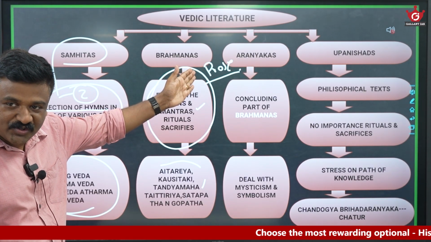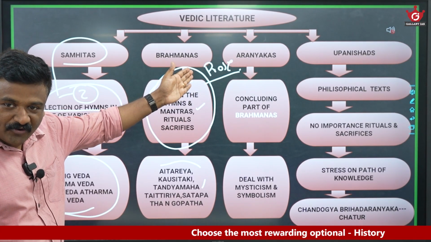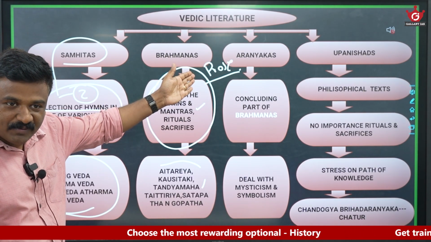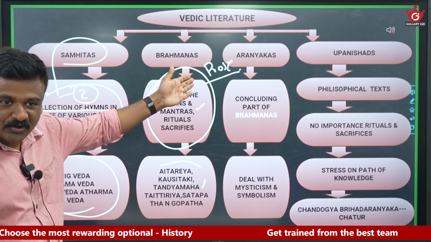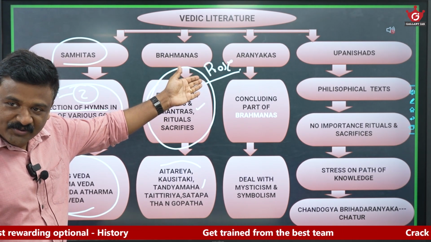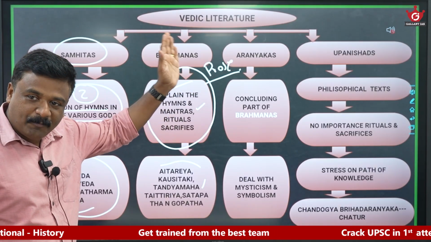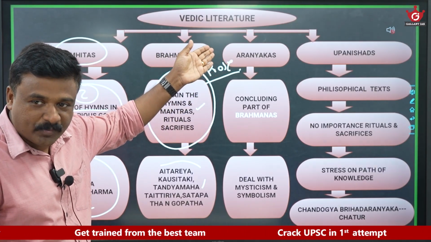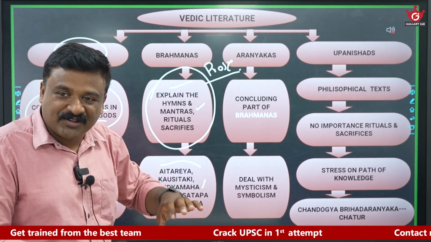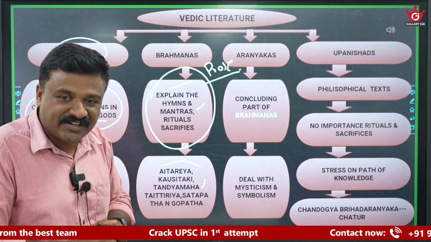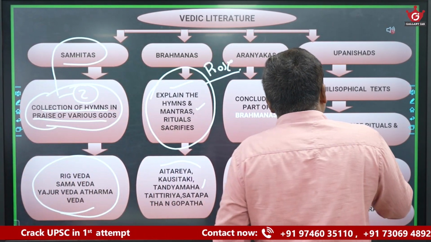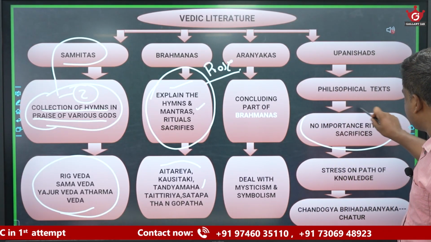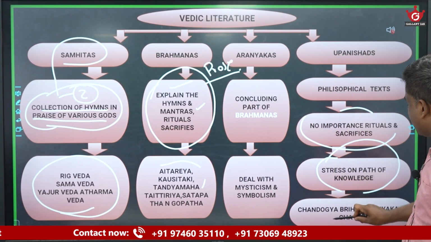Aranyakas, the concluding portions of Brahmanas, are also called the forest books. They deal with the philosophy of rituals. And the final portion of this Vedic literature, the Upanishads, deals with the original philosophy. Upanishads give no importance to ritual sacrifices. They stress the path of knowledge.